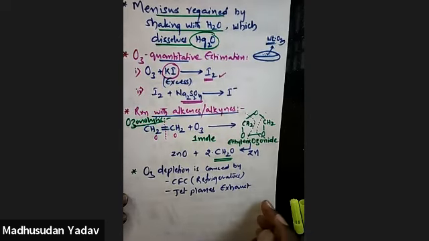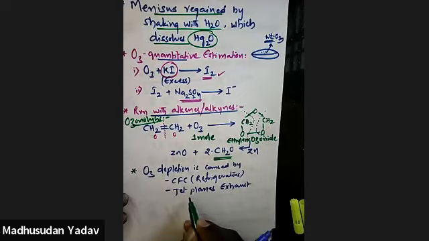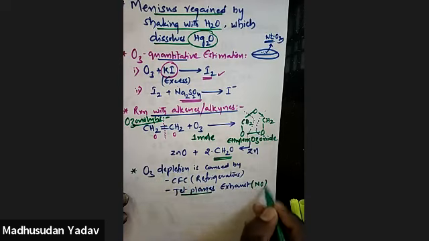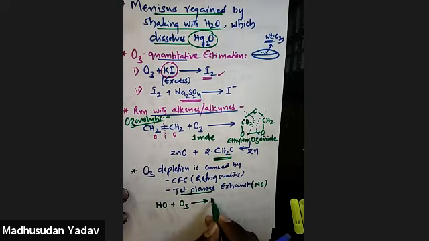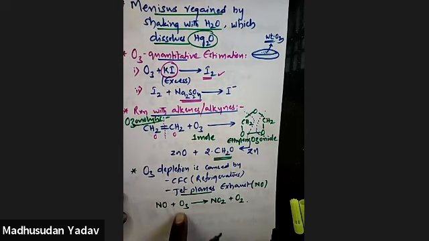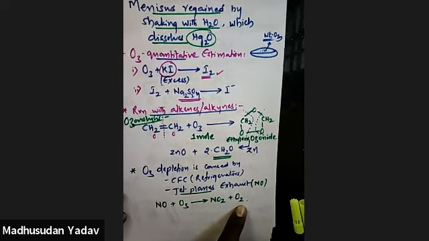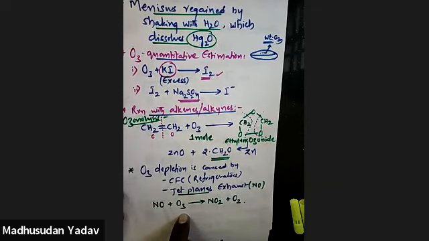So what is the jet plane exhaust? Supersonic jets fly in this ozone layer region. The exhaust they generally release is NO, nitrogen oxide. So this NO on reaction with ozone produces what? Nitrogen dioxide and oxygen. Have you understood? That means ozone is depleted, ozone is converted into oxygen. So the ozone layer is damaged, right?